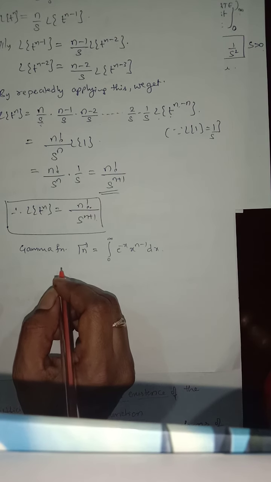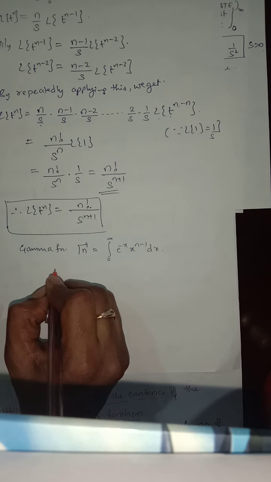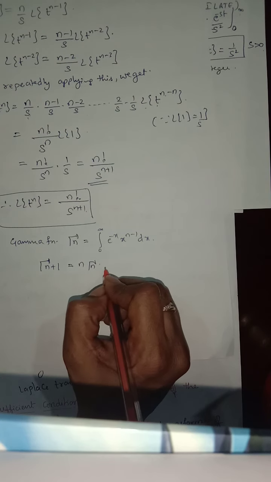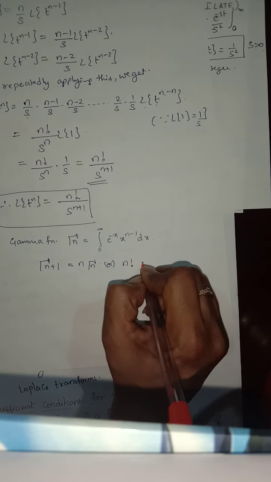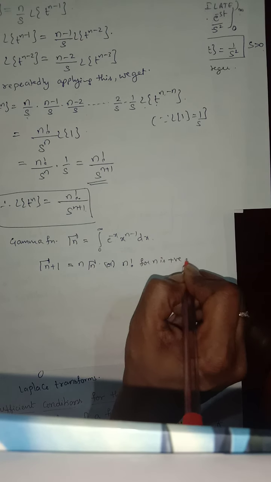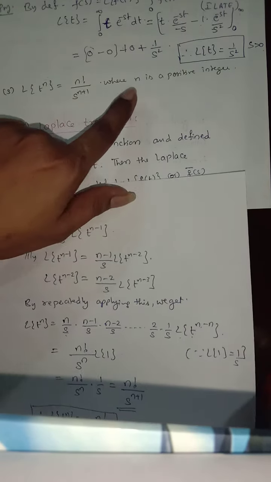This is the gamma function definition. And there is a formula that gamma n plus 1 is equal to n gamma n, or you will get it as n factorial for n a positive integer. So here we are doing it for a positive integer.